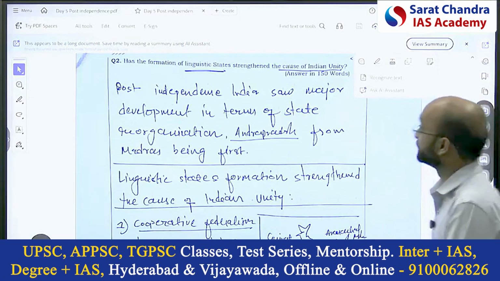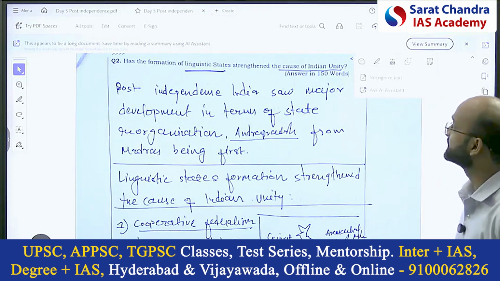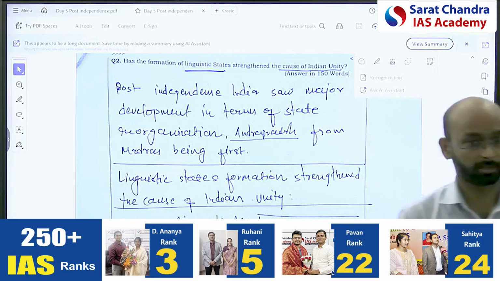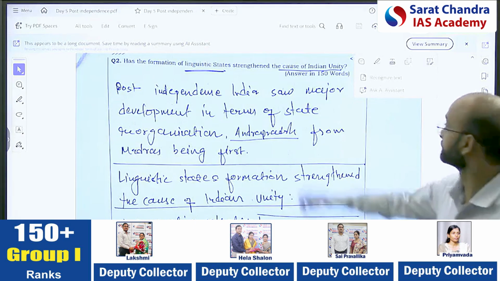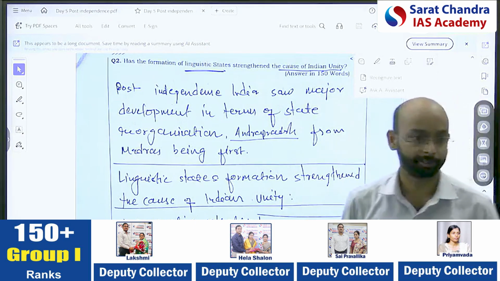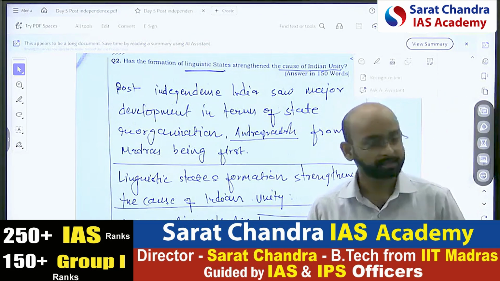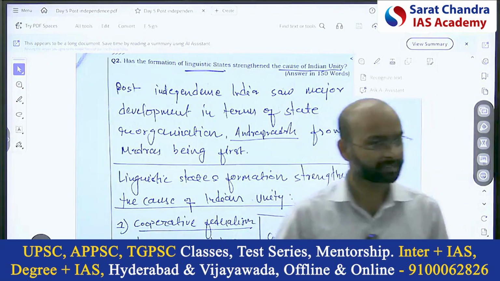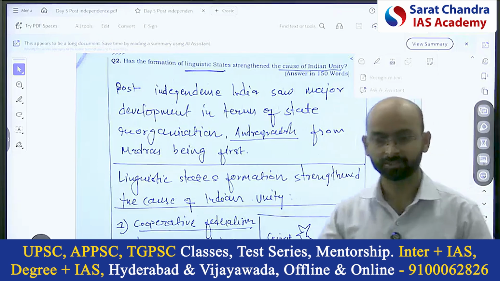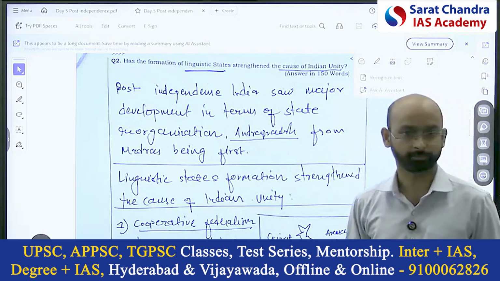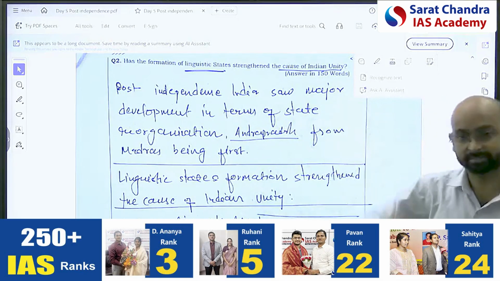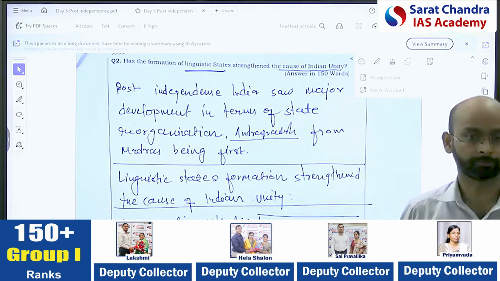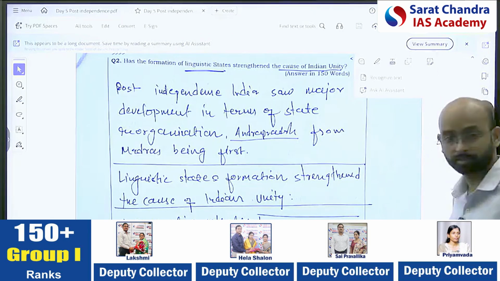Okay. See, the first question was: has the formation of linguistic states strengthened the cause of Indian unity? Now it's asking you the question: has it done? Has it strengthened the cause of Indian unity? That means yes, it has strengthened, but not completely. Sometimes it has created issues also. So naturally, it requires you to give both dimensions, right? In some way it has strengthened, but sometimes it has created certain issues also, right? So that should be the structure of it, two sides.